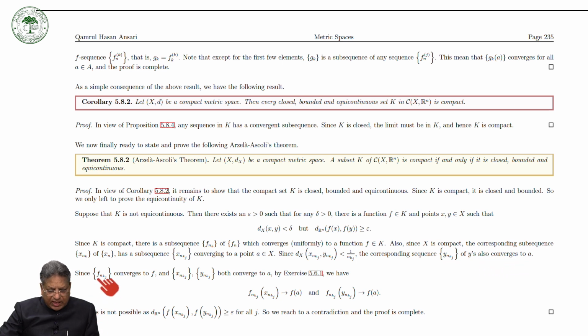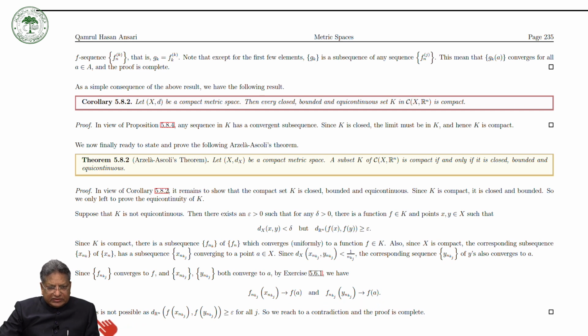Now since F_{nkj} converges to F and x_{nkj}, y_{nkj} both converge to a, by exercise 5.6.1 we have that this sequence converges to F(a) and this sequence also converges to F(a).